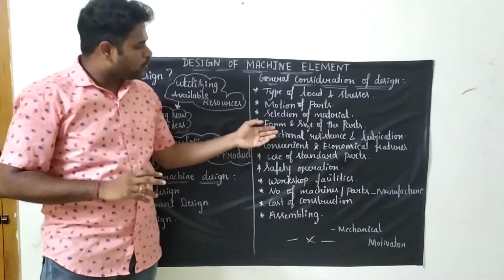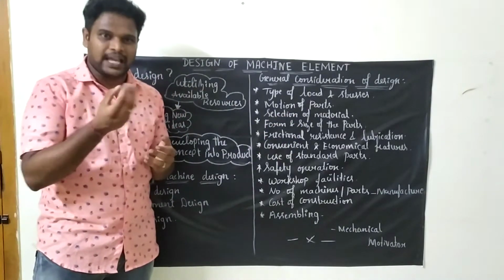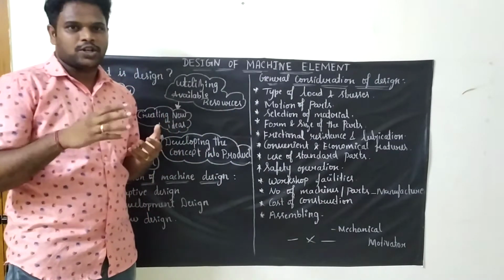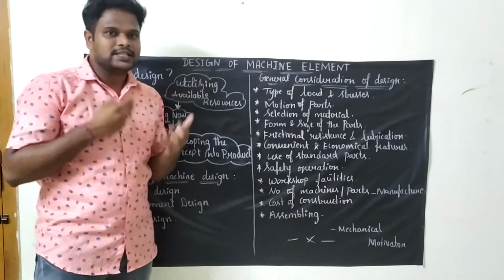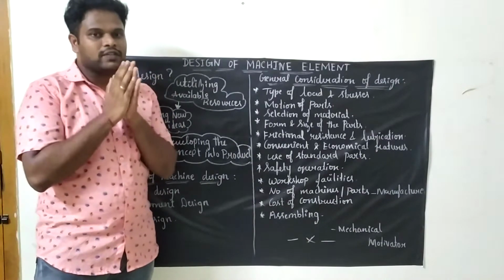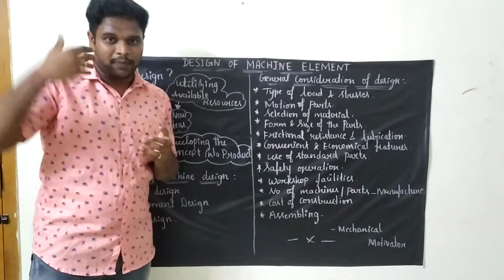Okay. Fourth one is form and size of the parts. The form and size of the parts is nothing but the dimensions. For example, a piston should have a particular dimension. Connecting rod should have a particular dimension. So these things you should initially give in your design itself. Because whatever things you are giving, also plan accordingly. Whatever things are available in the market also.